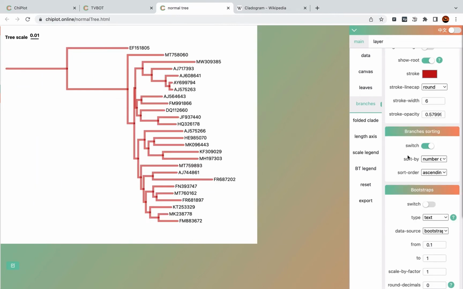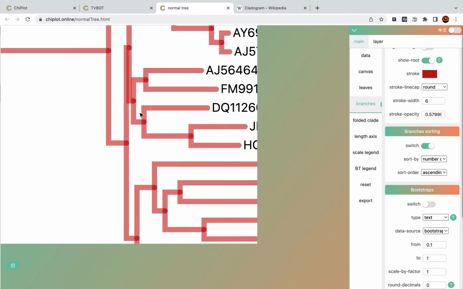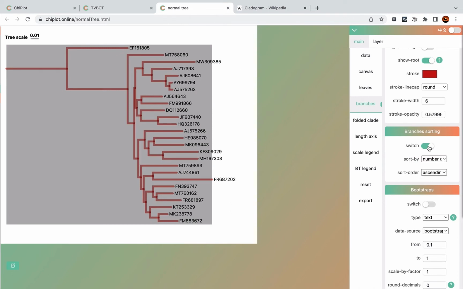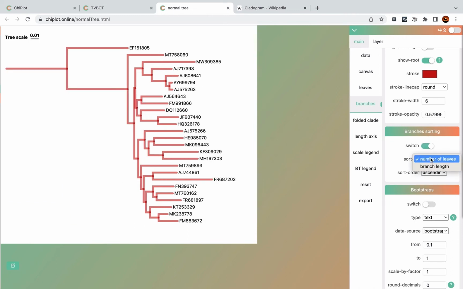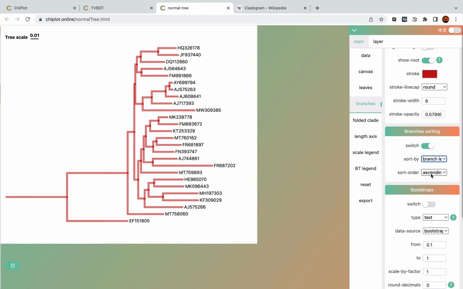Next block is branches sorting. By default, TVBOT will sort the branches by the number of leaves, and you can turn it off. The structure of the tree depends on your original tree file, and you can sort by branch length, and you can change the sort order by ascending or descending.